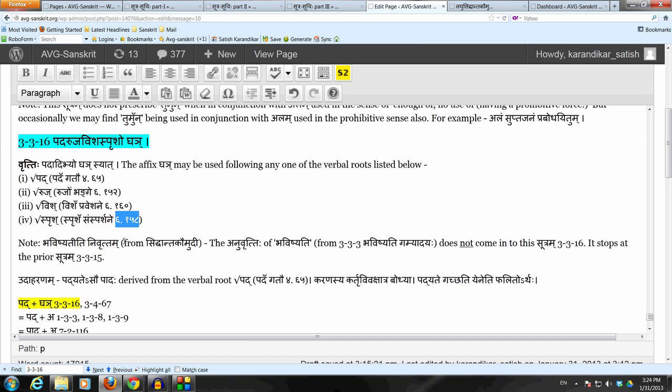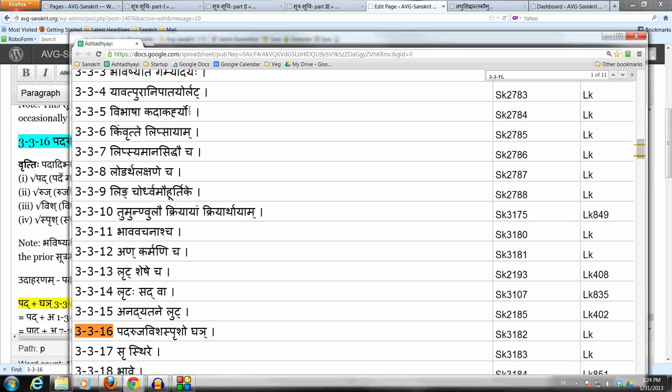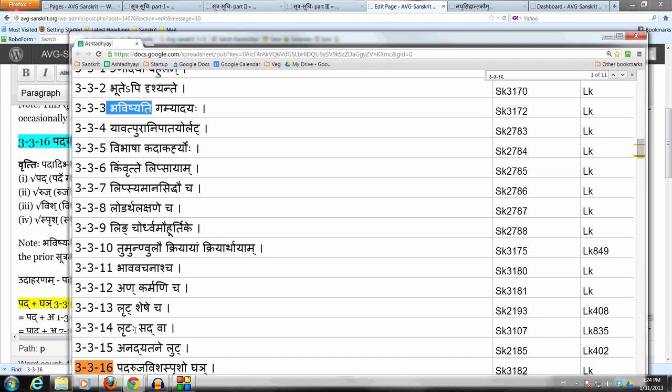Now the Siddhanta Kaumudi makes a point here that the anuvritti of bhavishyati, which runs from 333, which is bhavishyati gamyadaya, down to 3315, which is anadyatane lut, which we have studied, does not come into this sutram 3316. So this affix ghain which is being prescribed is not in any particular time frame. It is a general time frame. It can go in all three tenses, past, present, future, it doesn't matter. It's a samanyena vidhanam. Anuvritti of bhavishyati stops at 3315. It does not come into this sutram 3316.